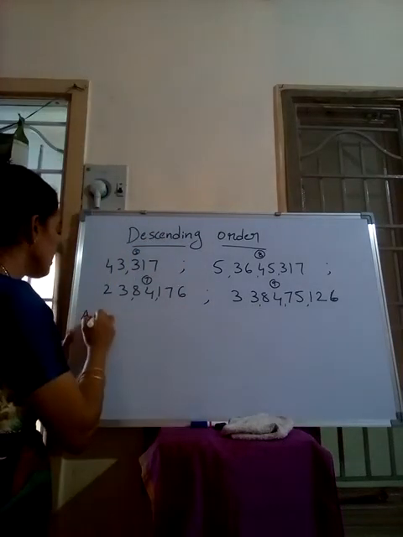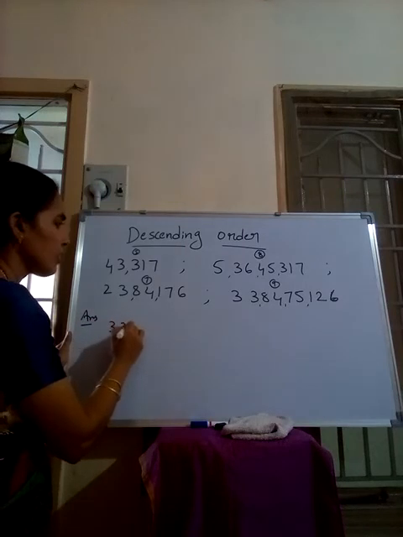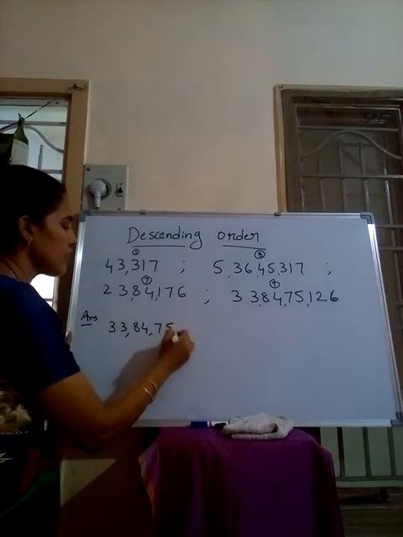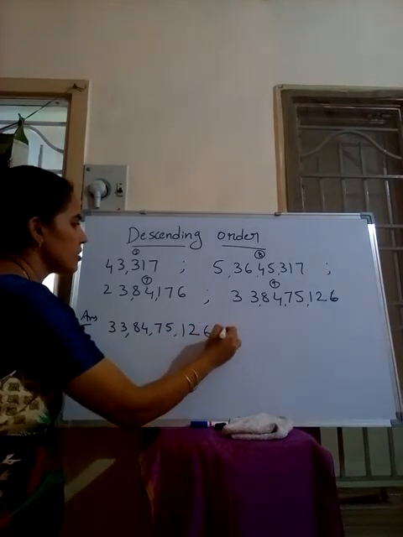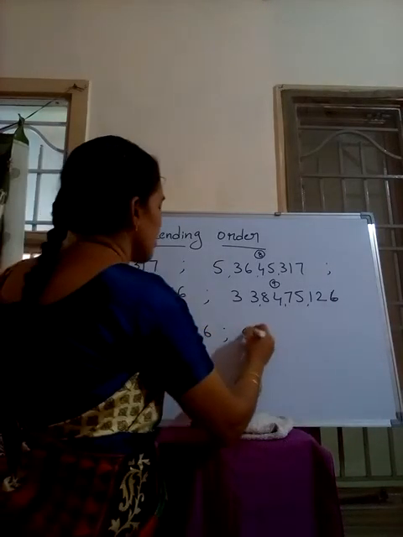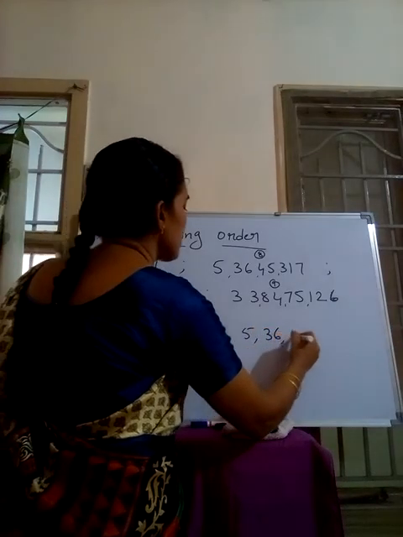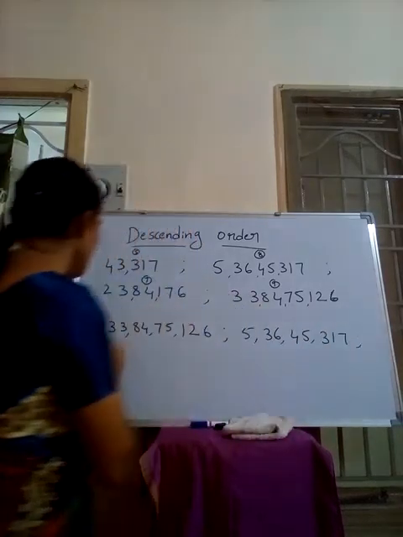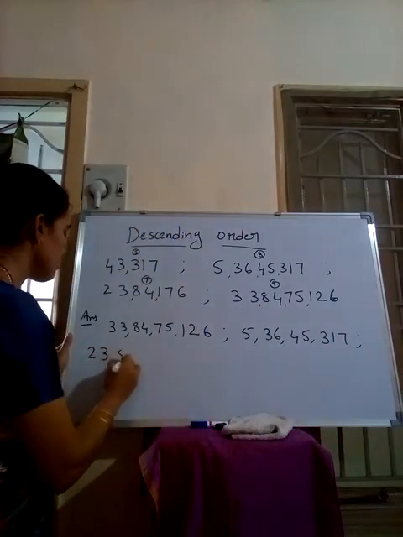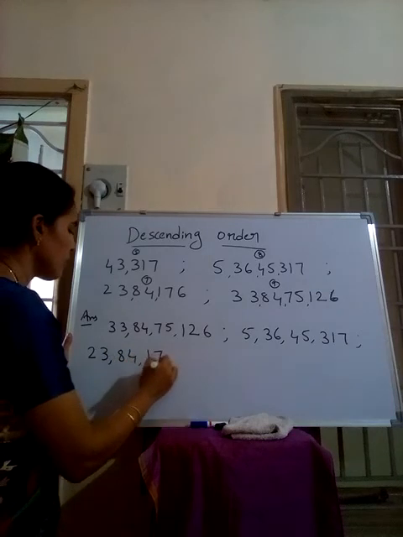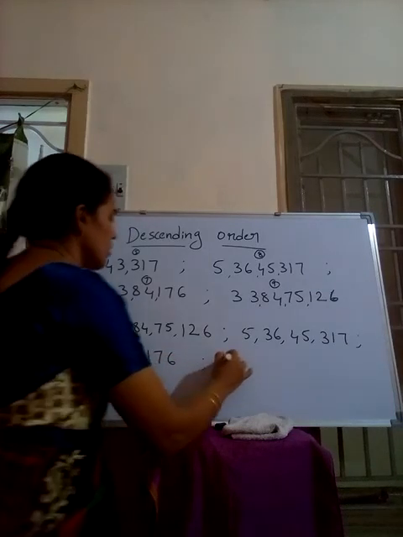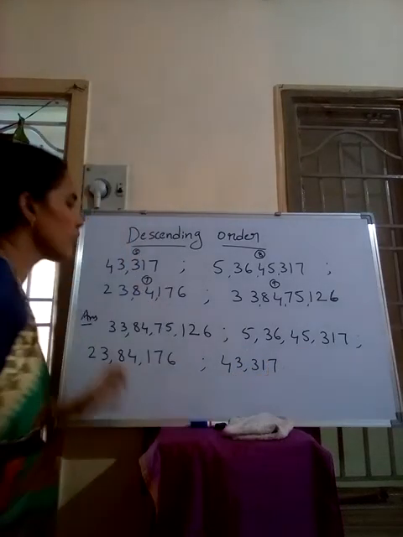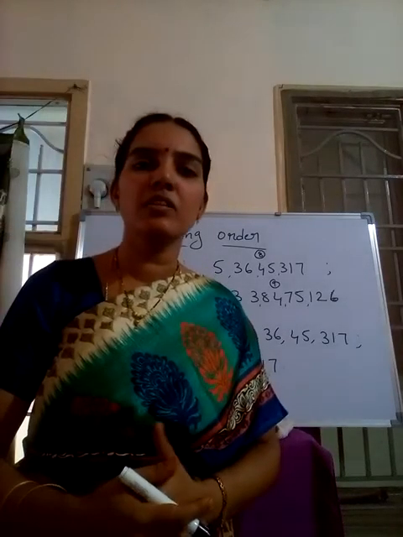That is, the answer is 33 crore 84 lakh 75,126. After that 5 crore 36 lakh 45,317. Then 23 lakh 84,176. Then 43,317. This is how we arrange the numbers in descending order.